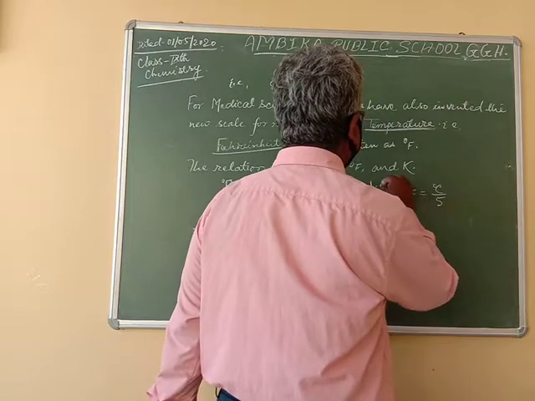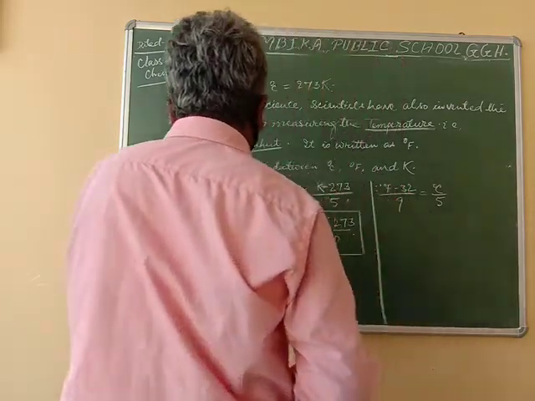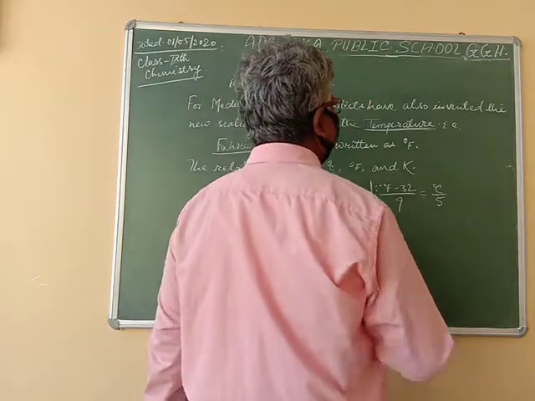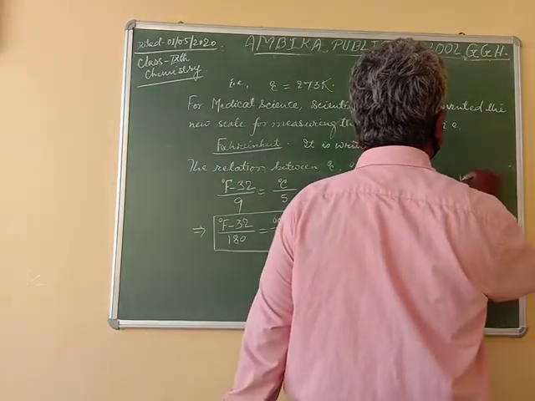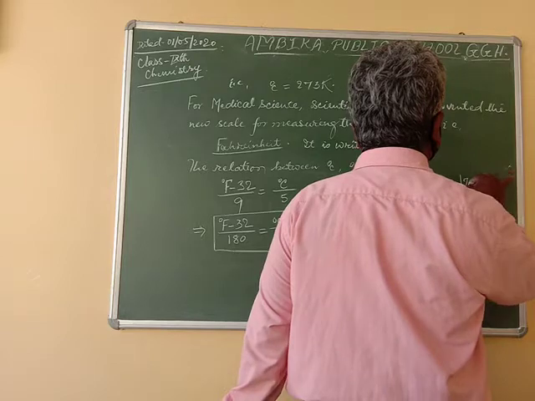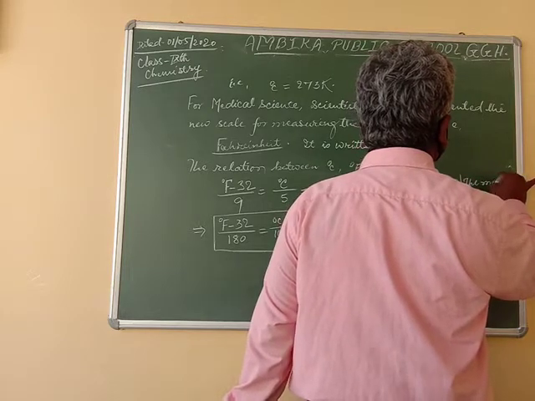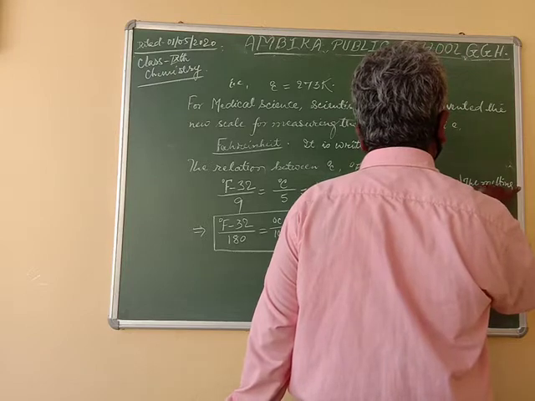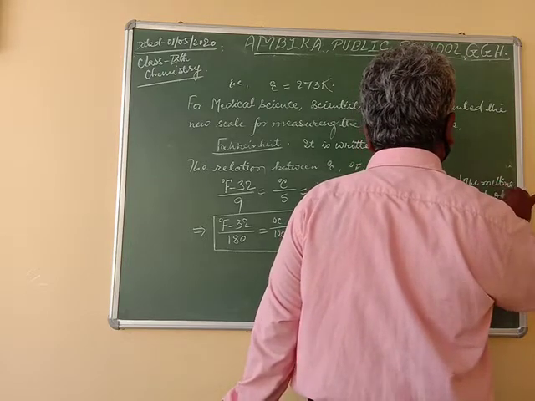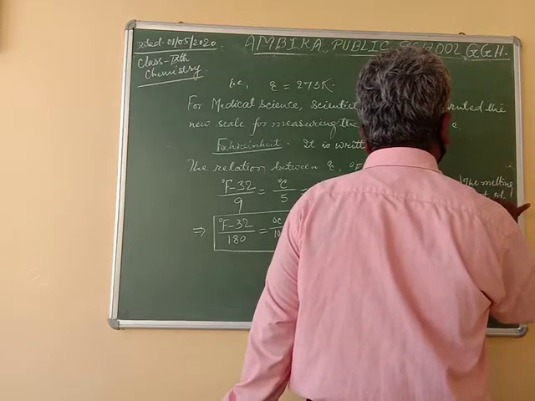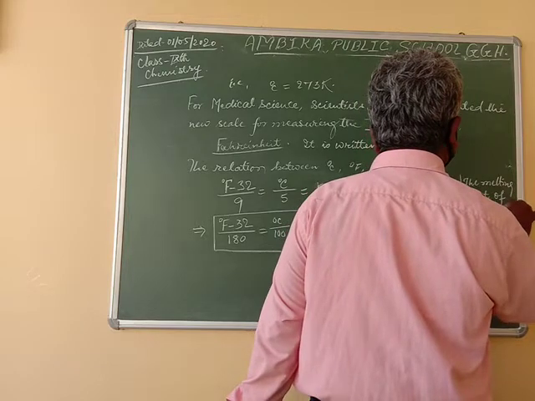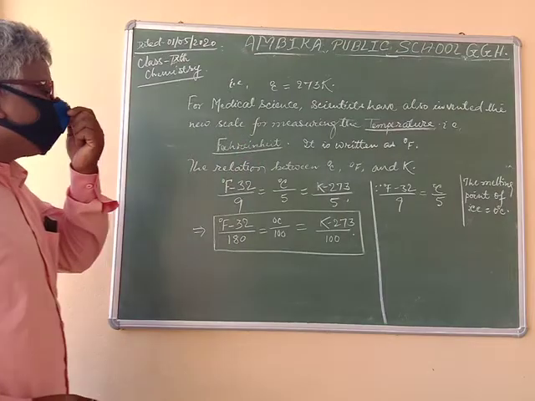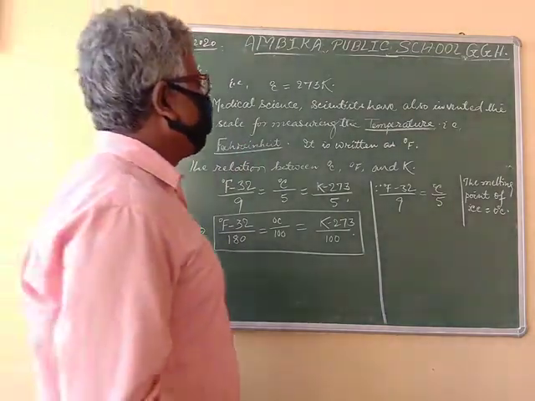For your convenience, if it is given that the melting point of ice is 0 degree C, we will have to put the value of C as 0. C is equal to 0.